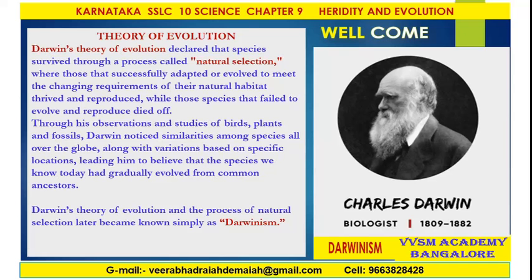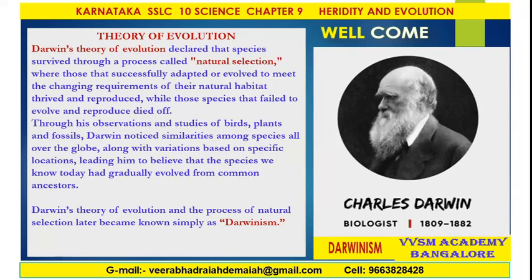Through his observations and studies of birds, plants and fossils, Darwin noticed the similarities among the species all over the planet Earth, along with the variations based on specific locations, leading him to believe that the species we know today had gradually evolved from common ancestors.